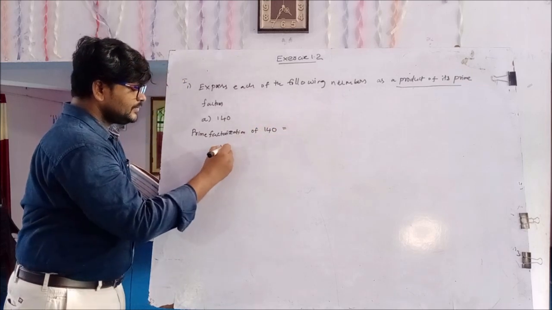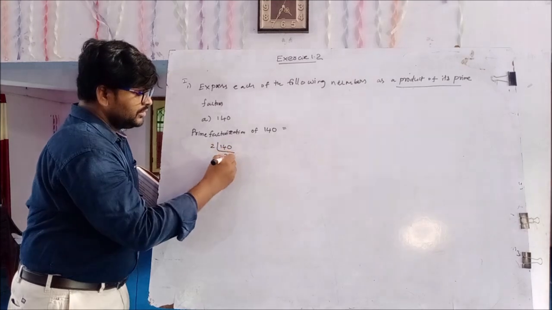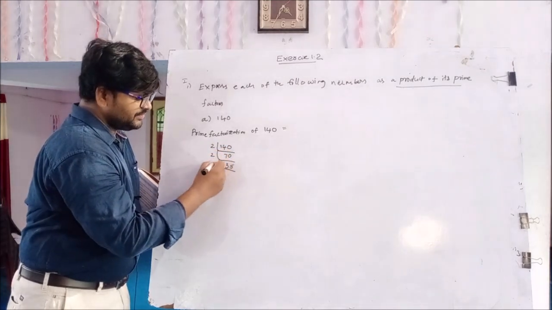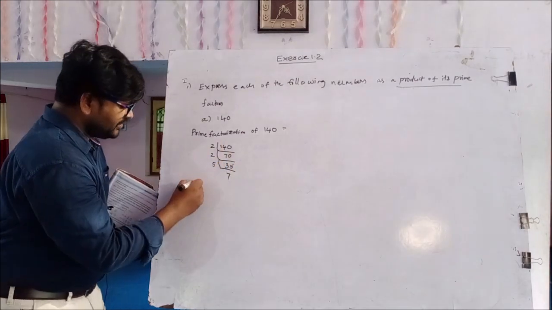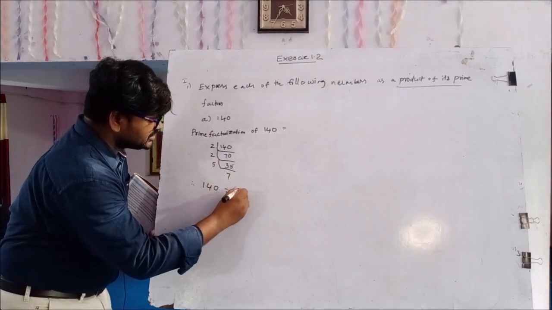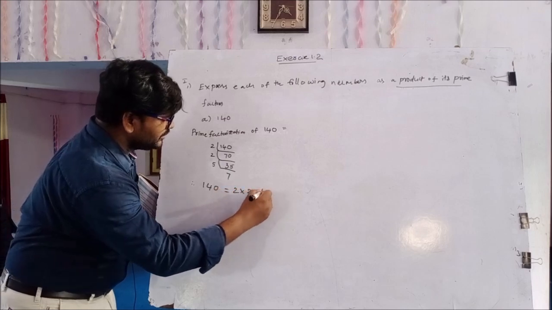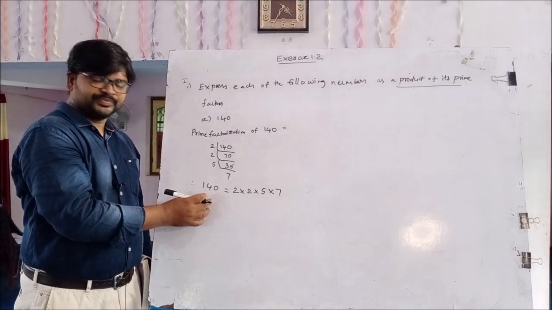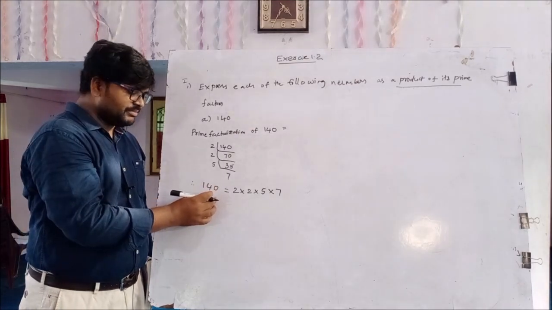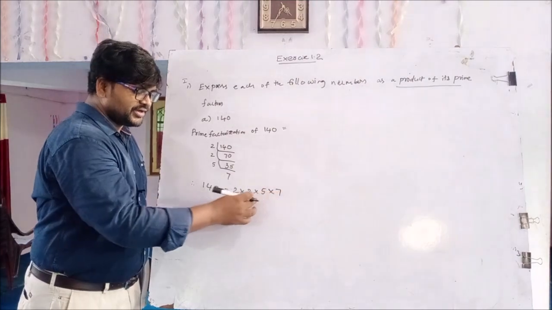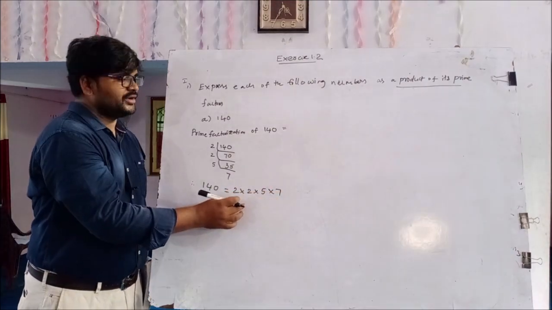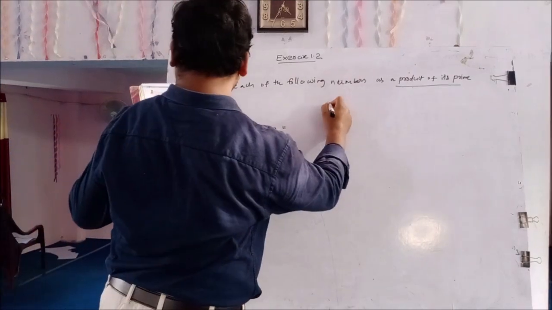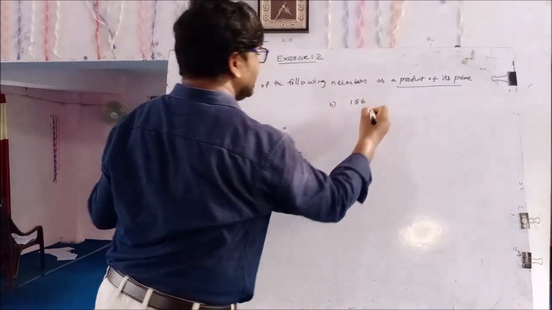Solution: 2 times 70 is 140, 2 times 35 is 70, and 5 times 7 is 35. Therefore 140 equals 2 into 2 into 5 into 7. So 140 is a composite number, and every composite number can be expressed as a product of primes. This is the first question. And the second one, 156.